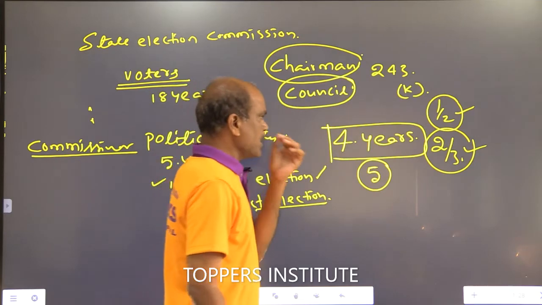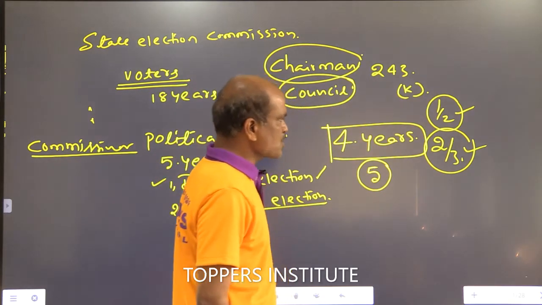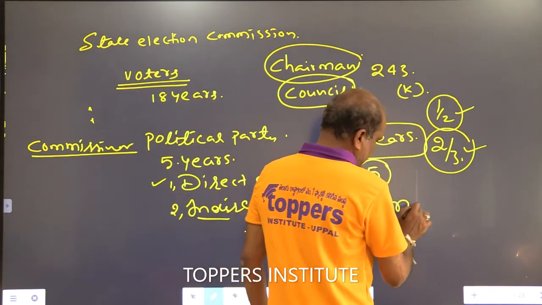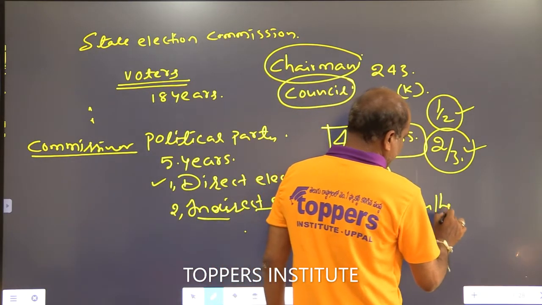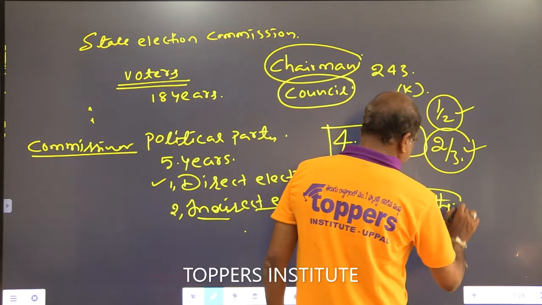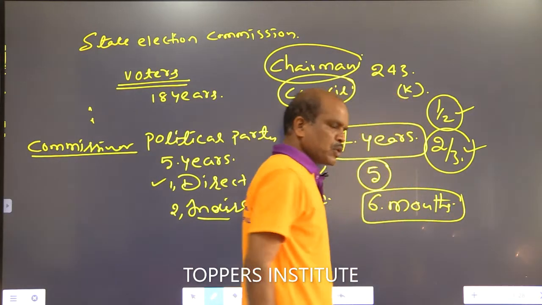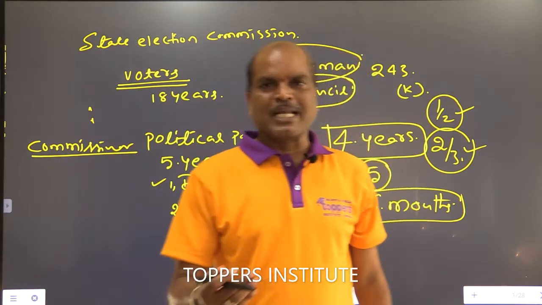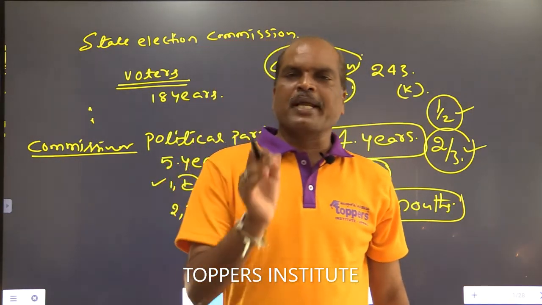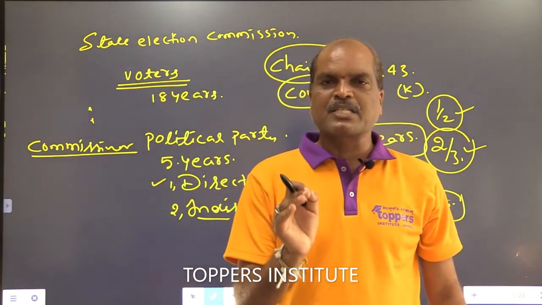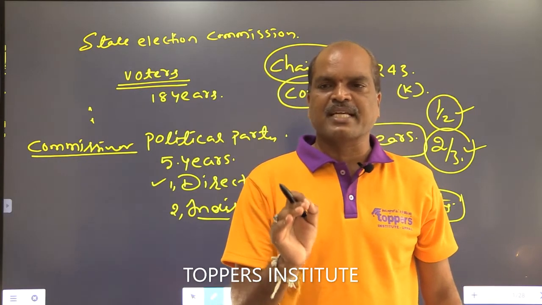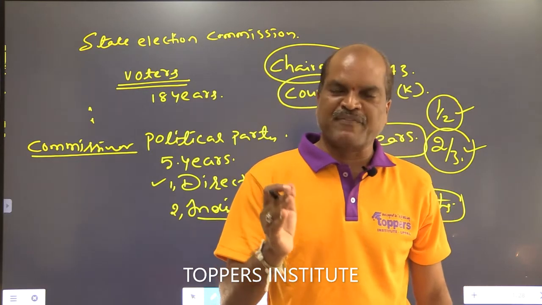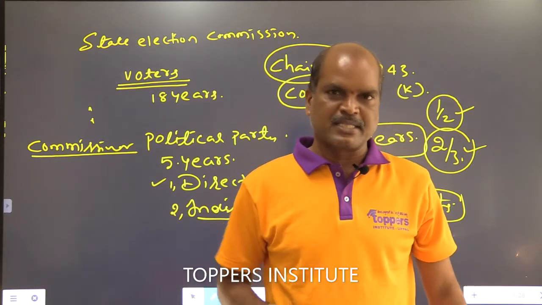Right. Another one. Next one. Whenever the chairman's office is vacated, due to expiry, resignation, termination, or any reason, the vacated office should be filled within 6 months.